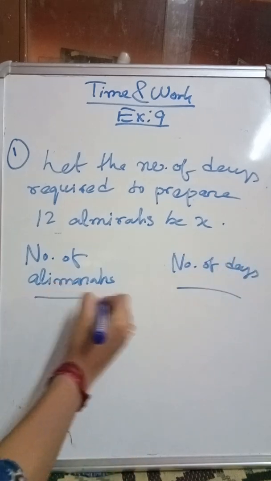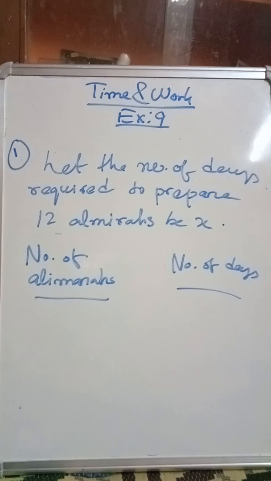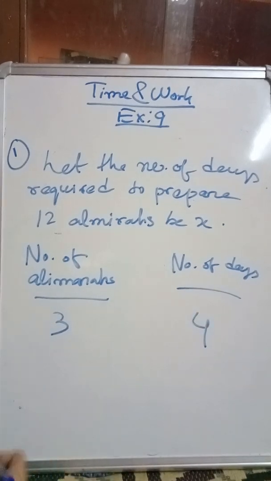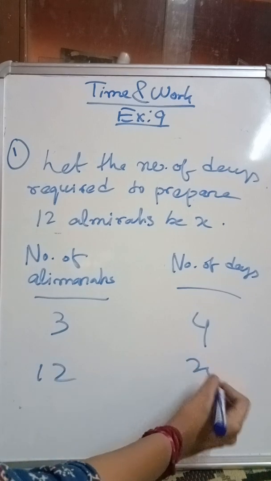Okay, so 3 almirahs can be made within 4 days and 12 almirahs within X days.